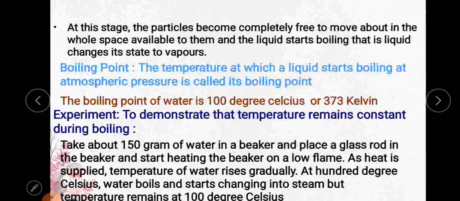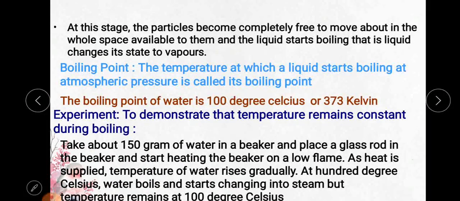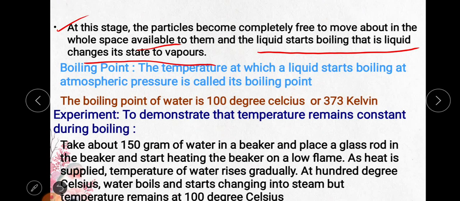So let us see an activity also in this experiment. At this stage, the particles become completely free to move about in the whole space available to them, and the liquid starts boiling. That is, the liquid changes into the vapor state in this process. At the last stage, when the particles vibrate and leave their fixed positions, they start moving into another state, that is, the gaseous state. Then that temperature is called the boiling point.